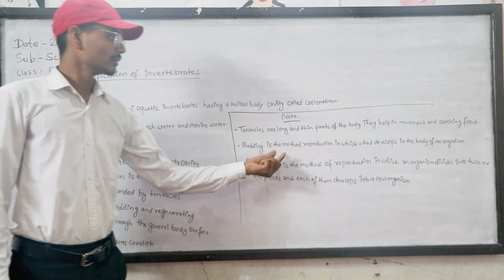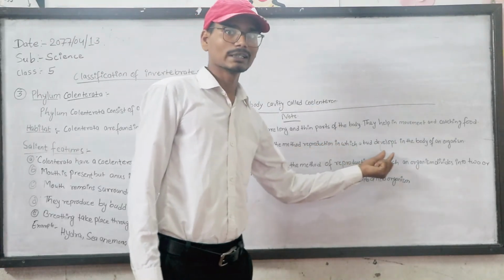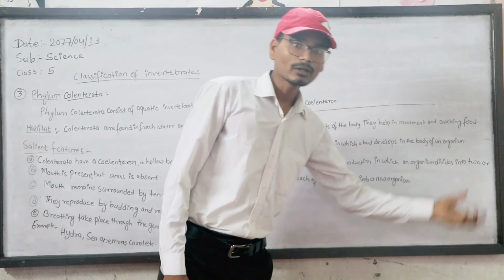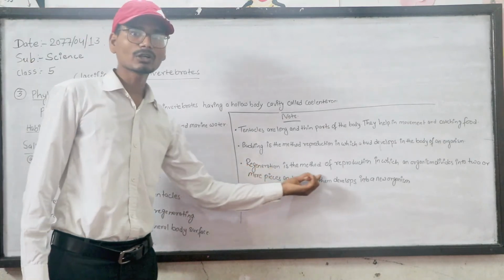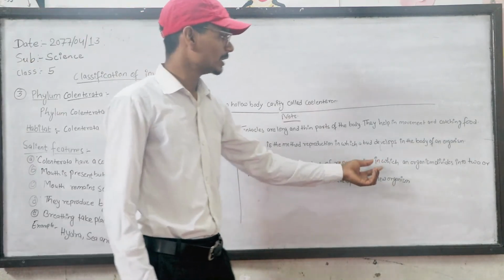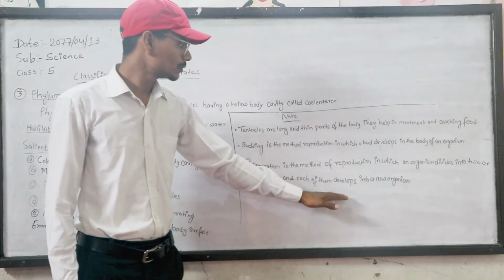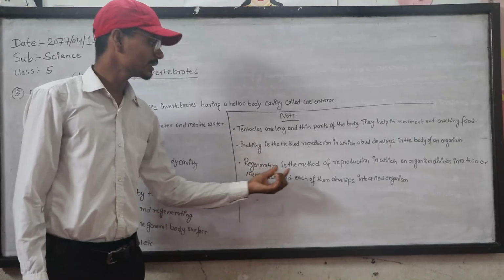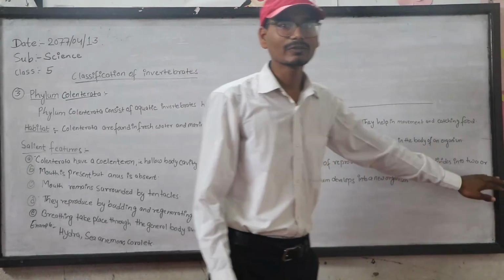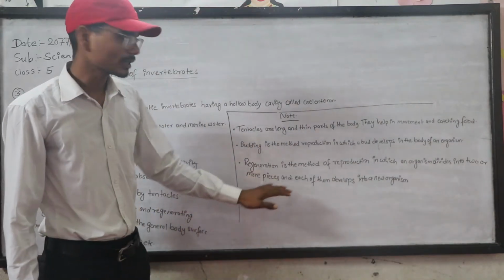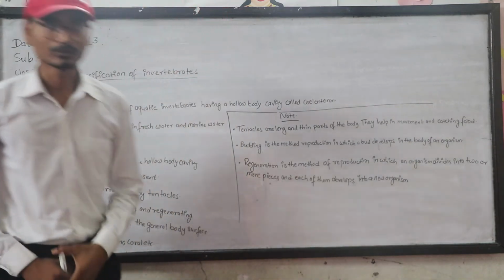Regeneration is a method of reproduction in which an organism divides into two or more pieces and each of them develops into a new organism.